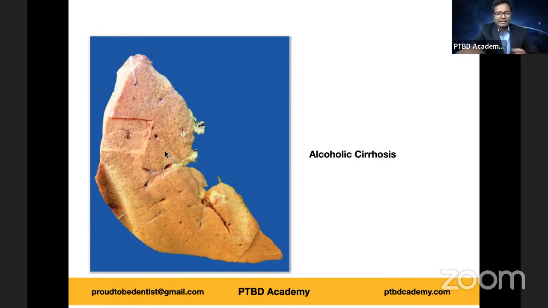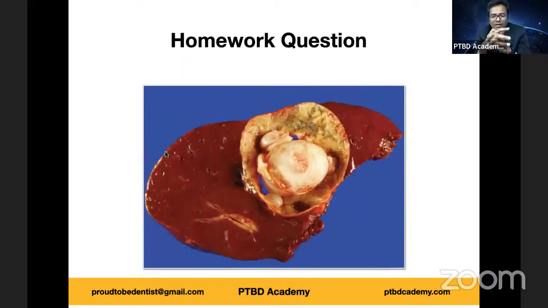So that was alcoholic cirrhosis. Now, this is your homework question. Again, a cut section of a liver, but in the center you can find an egg-like appearance, a whitish wall, which has a hardness or consistency similar to that of an egg white. And this is a kind of infection which mostly affects your liver, in the majority of cases. And it's a parasitic infection. I'm giving you all the hints.